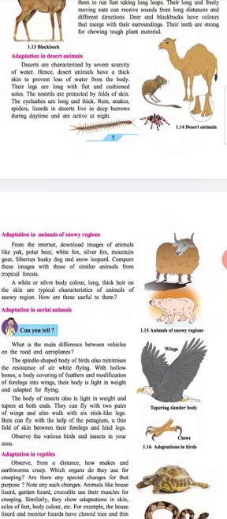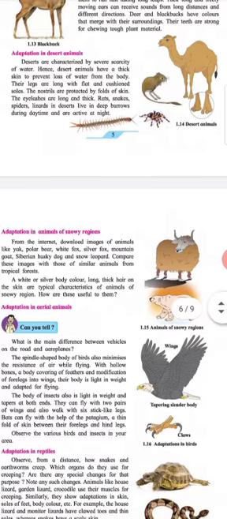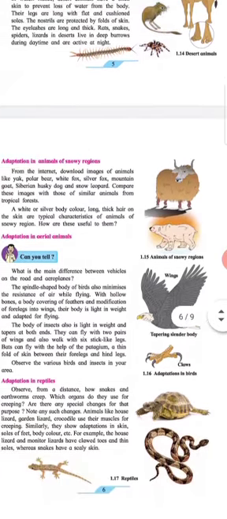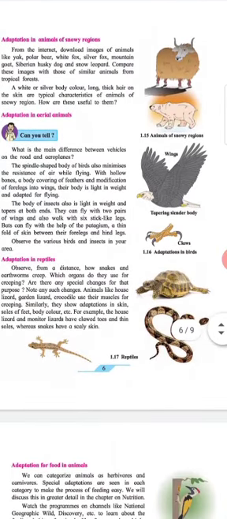Rats, snakes, spiders, and lizards in deserts live in deep burrows during daytime and are active at night. Adaptations in animals of snowy region.